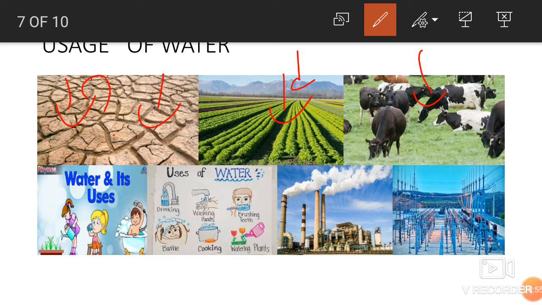It is used to cool the machines. Water is used to make the electricity that we get in our homes. The firemen use water to put out fires. The boats, ships, and yachts travel on water. They need water, beta. They carry people and goods from one place to another. Fish and other animals live in water bodies. See, water is so important in life. Isn't it, children? Really, water is very important in our life.